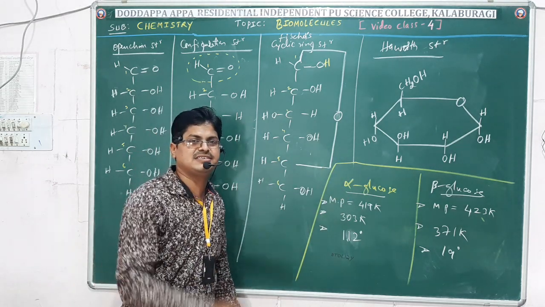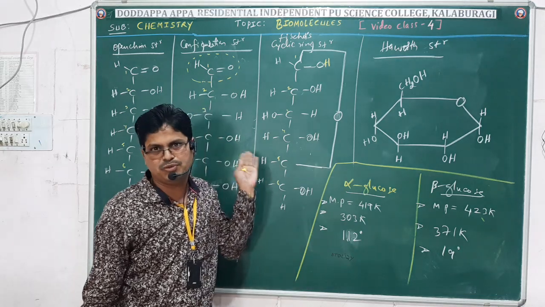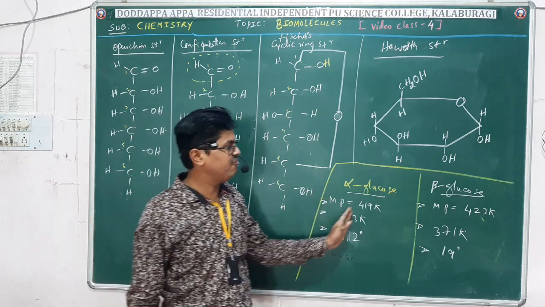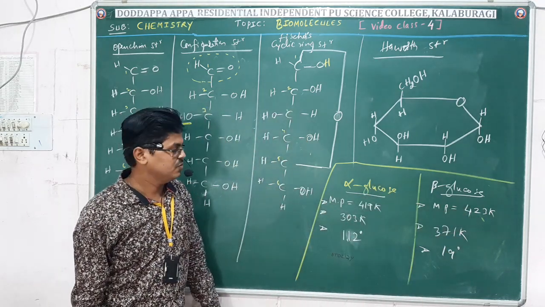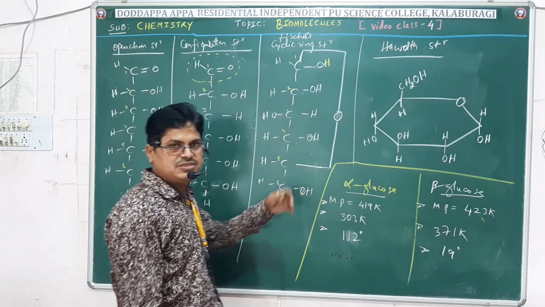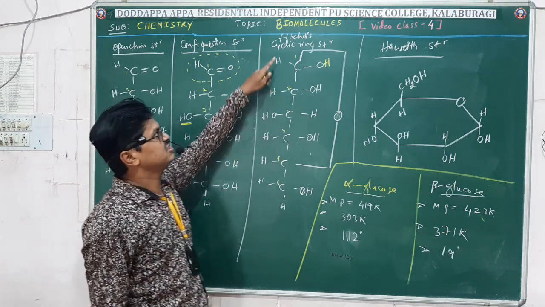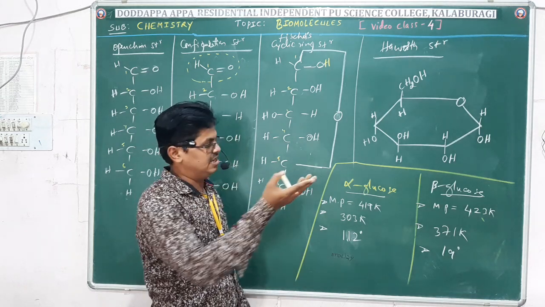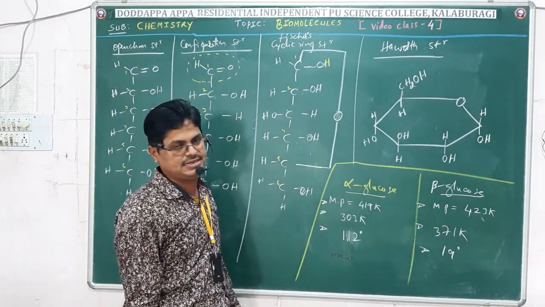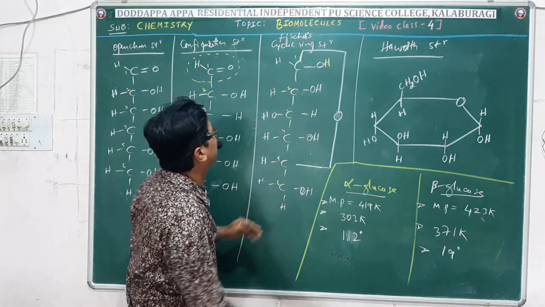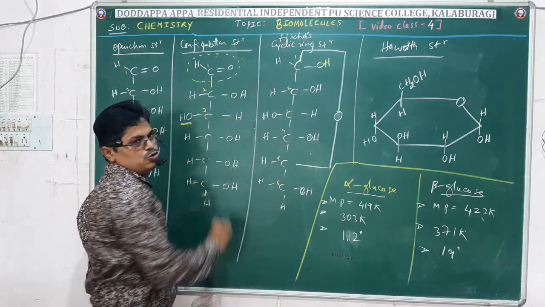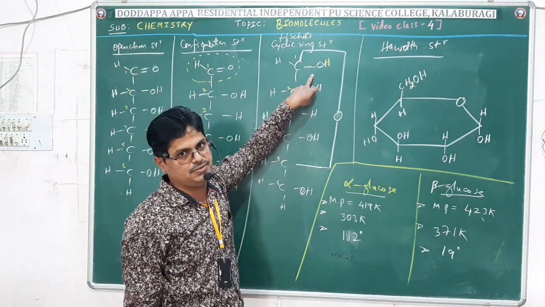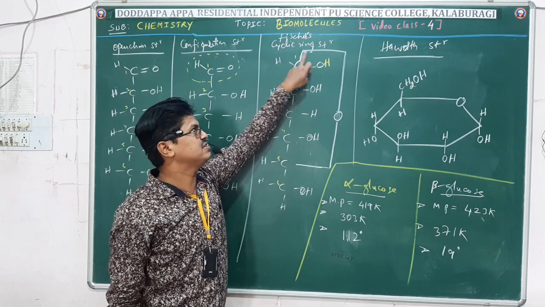Then what is the evidence? Of course, just now we came to know with respect to the reactions. Now this is another evidence that glucose exists in two forms, the alpha form and the beta form. Because of all these reasons, they later gave the Fischer cyclic ring structure, to indicate the two forms, alpha and beta. Apart from that, based on the reactions they came to know the aldehyde group is busy in glucose. That's why they gave the cyclic ring structure, which indicates the aldehyde group is busy.